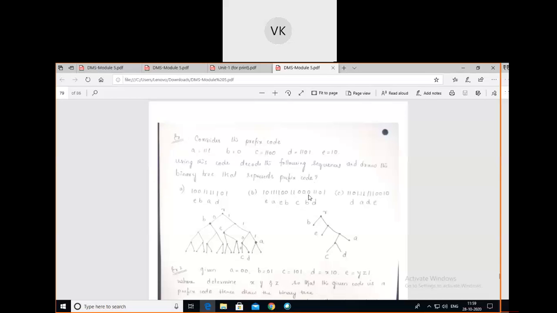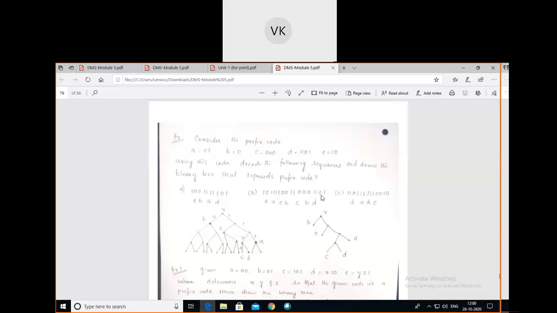The next symbol in the sequence is 0. Does any symbol have 0? Yes, B has 0. I have written B here. For all these, decoding is over. The next one is 1. Yes, 1 is not with respect to any symbol, leave it. Next, add one more digit, double ones. Yes, these double ones are not associated with any symbol, leave it.